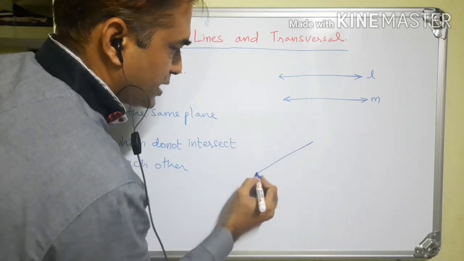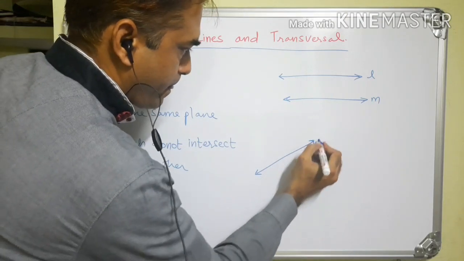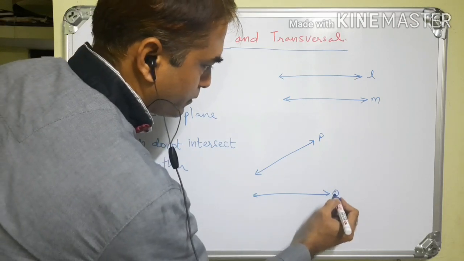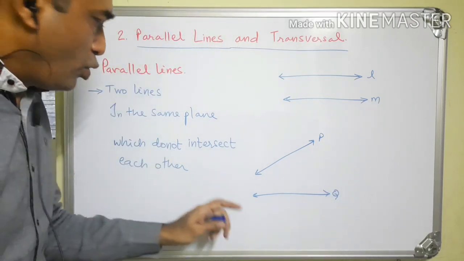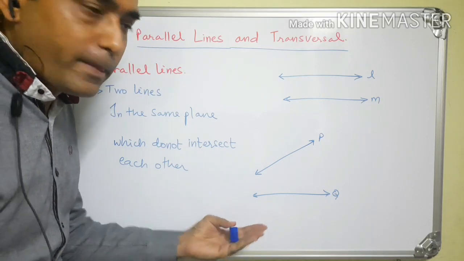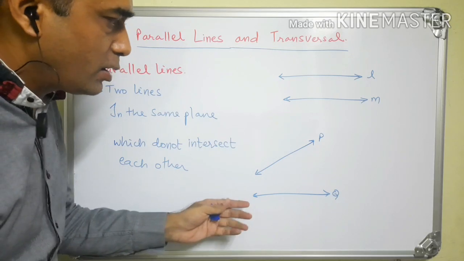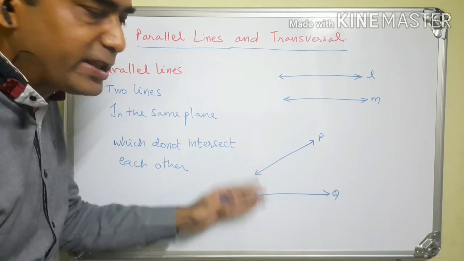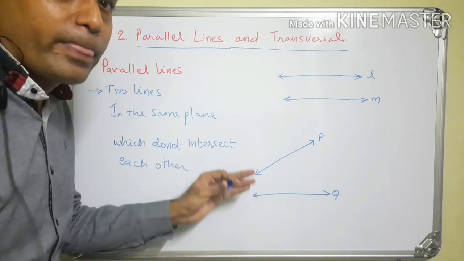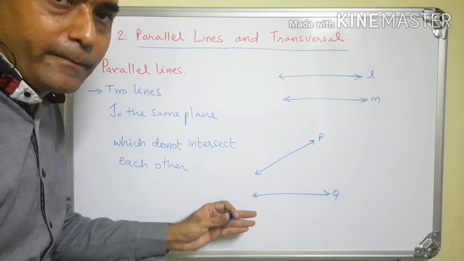Now suppose this is line P and this is line Q. Now are these lines intersecting or not? At this moment it seems that these two lines are not intersecting each other, but you know that the lines are infinite.